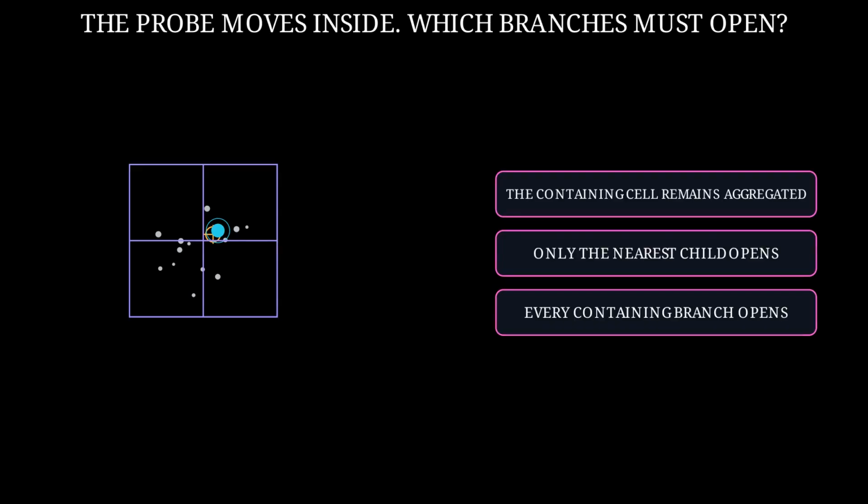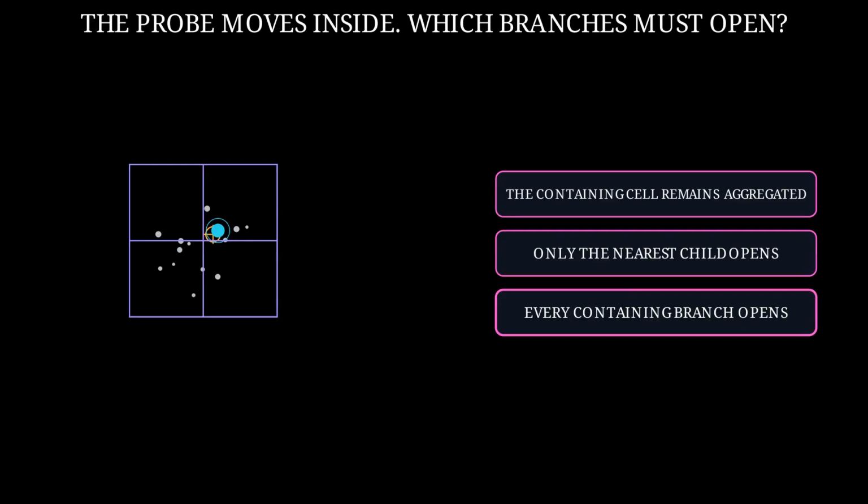Now move the probe inside the cluster. Should the containing cell remain aggregated, should only its nearest child open, or should every containing branch open until the probe is excluded from the accepted aggregates? Choose one complete rule.